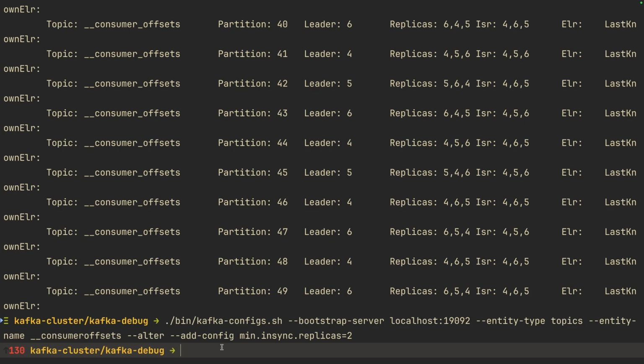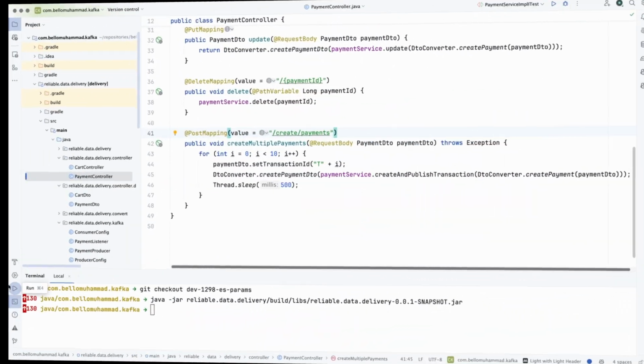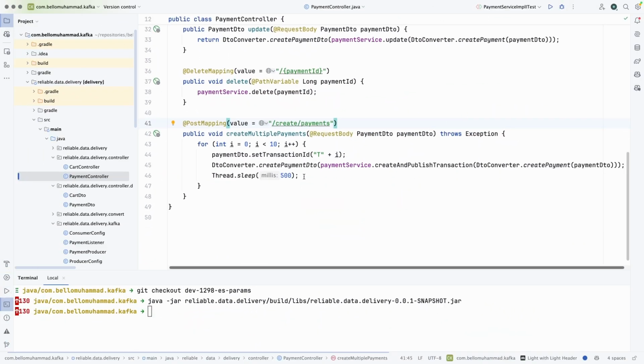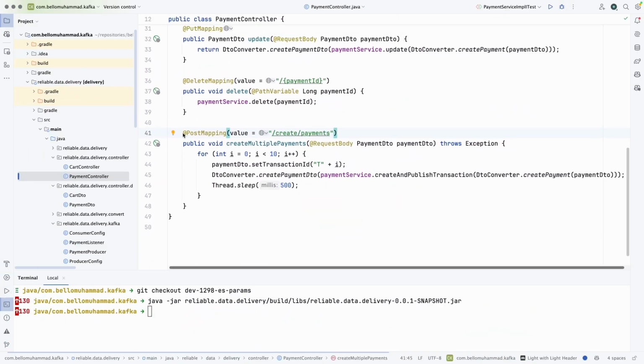Okay, now that we are sure our Kafka cluster is okay, let's go and check our Java application. In this application, I just have a simple controller that loops and sends 10 messages to the broker.